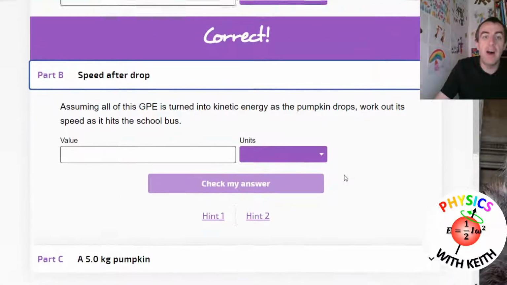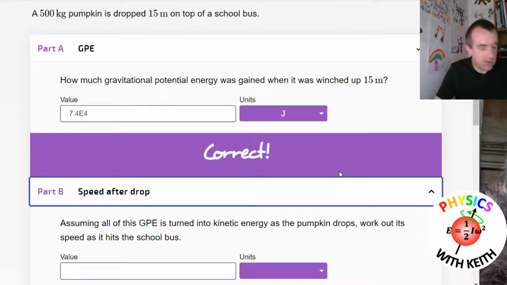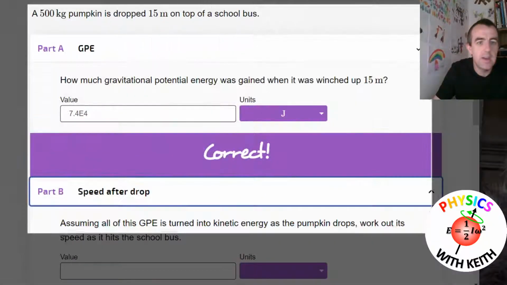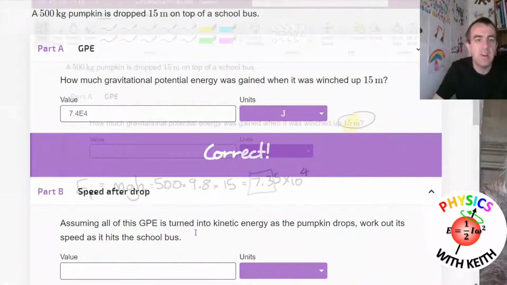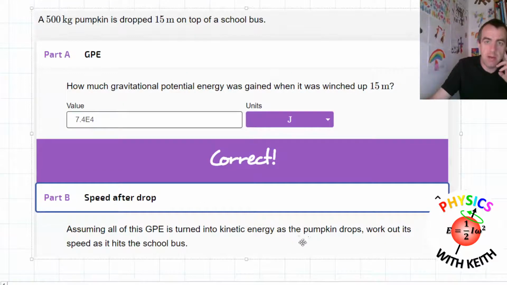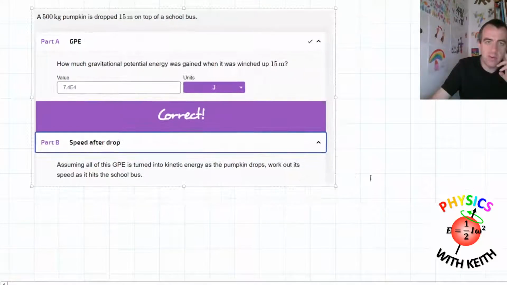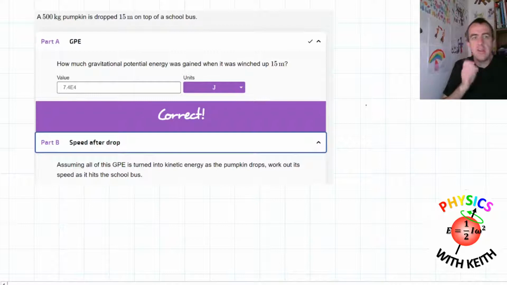Speed after drop. Okay, this is a pretty standard question now. Let's get all this on one screen. This is a pretty standard question at GCSE level, and if you can answer questions like this, then really any of the energy questions that you get, and this sort of question will come up, you'll be able to do with some confidence. So let's give myself a bit more room. We've calculated already the gravitational potential energy.